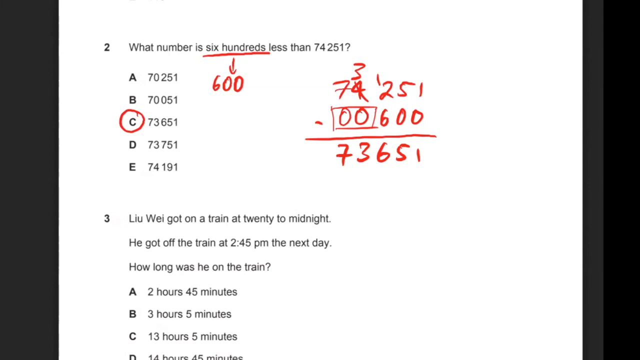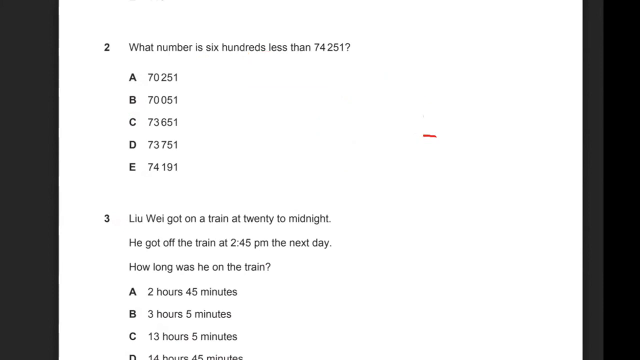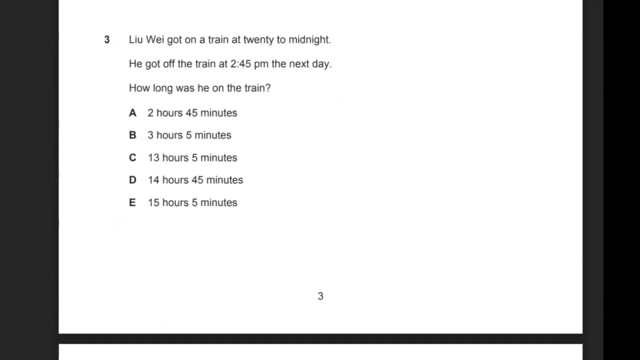Okay, moving on. In terms of question 3, for question 3, Liu Wei got on a train at 20 to midnight. So to do this question, to start off, let's first write down what 20 to midnight is. So that would be 11. So 20 to midnight just means 20 minutes to midnight. So 11:40 p.m.